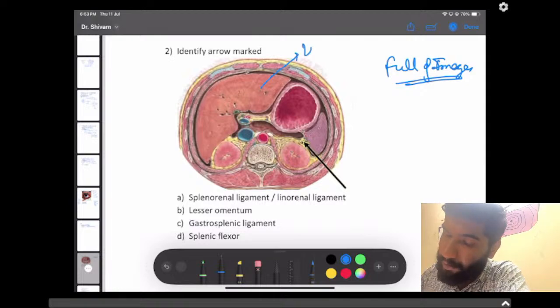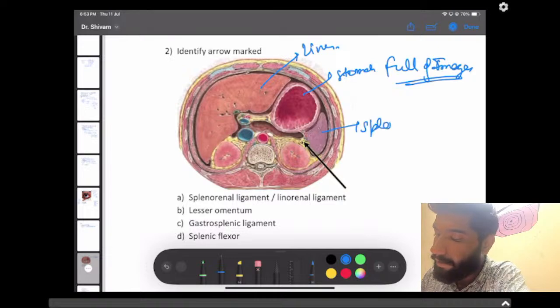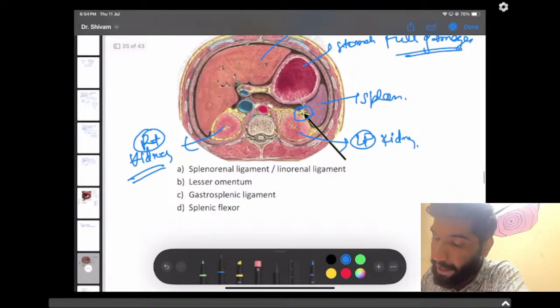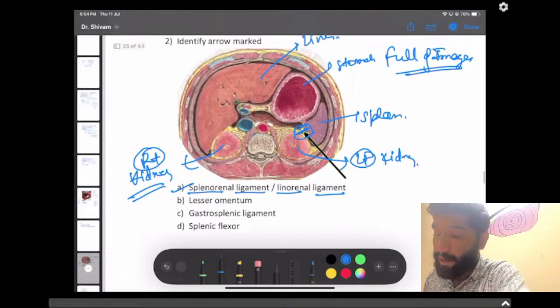Okay, so this is liver, this is stomach, this is spleen, this is left kidney, and this is right kidney. As suggested by some of the students, this point was asked. As we all know, this is connecting between spleen and left kidney. So it has to be splenorenal ligament. But this was not the option in the exam. The option was lienorenal ligament. So the answer here should be splenorenal ligament or the lienorenal ligament.